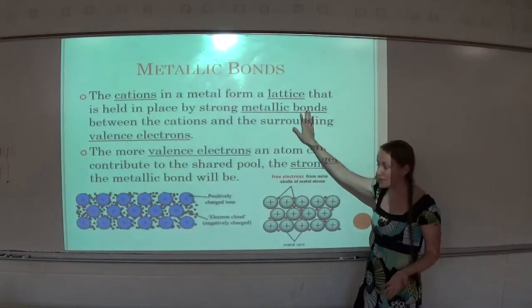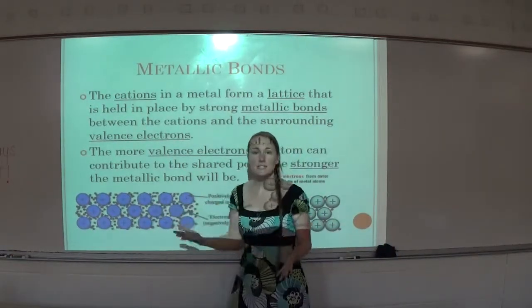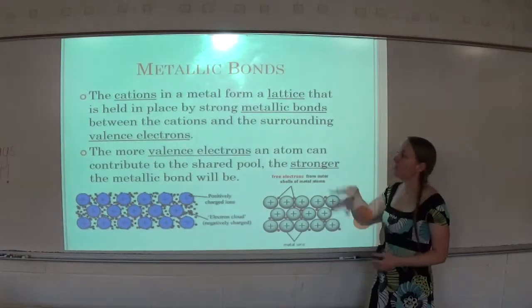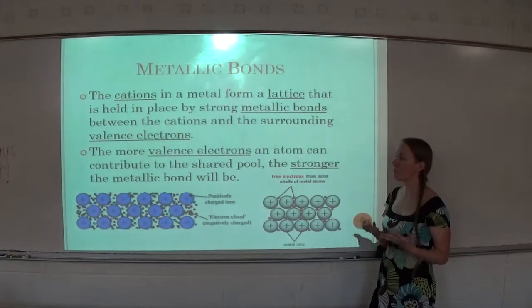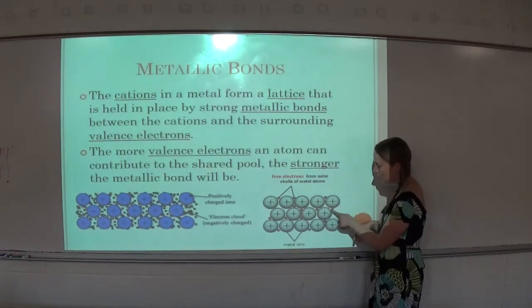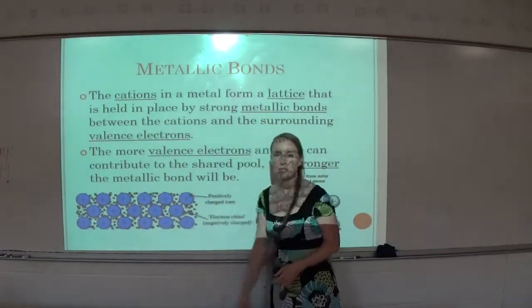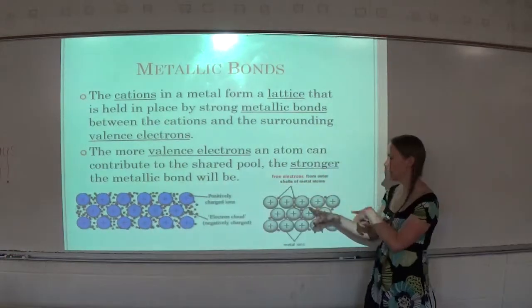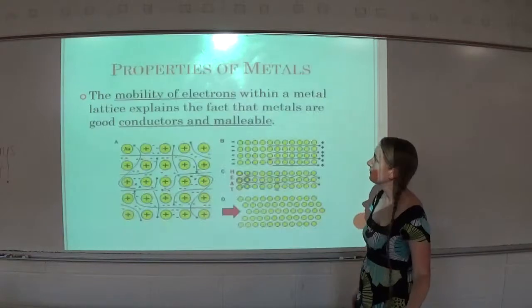A metallic bond is the bond between the positive metal ions and the sea of electrons, because the electrons are of course negative and we know opposites attract. The more valence electrons an atom can contribute to the shared pool, the stronger the metallic bond will be. Here we just have a few electrons in our sea of electrons. Here we have a lot of electrons in our sea of electrons. So this would have stronger metallic bonds than this one right here, because there are more electrons in the sea of electrons.